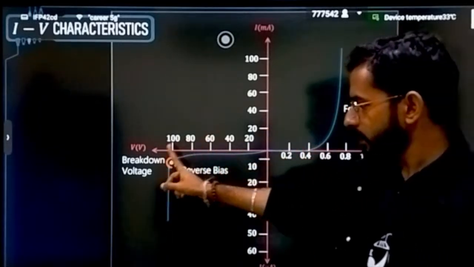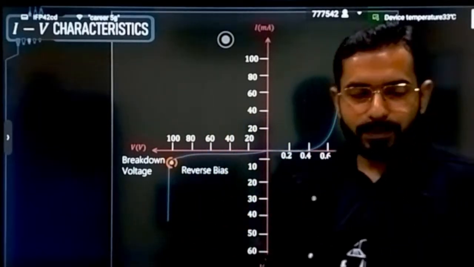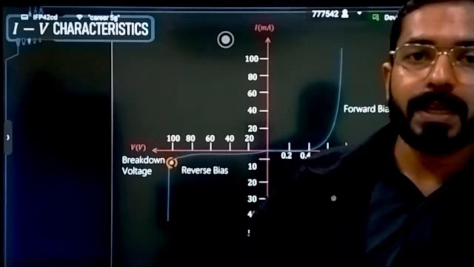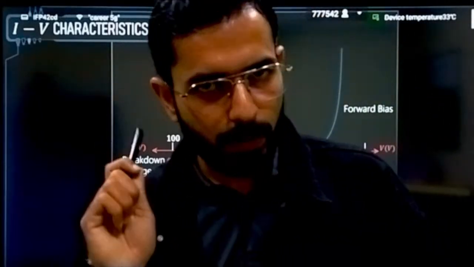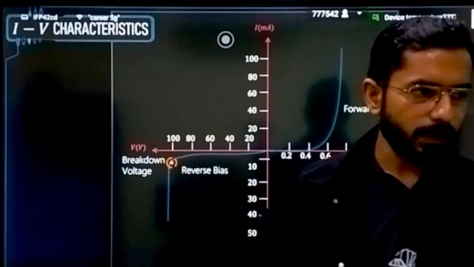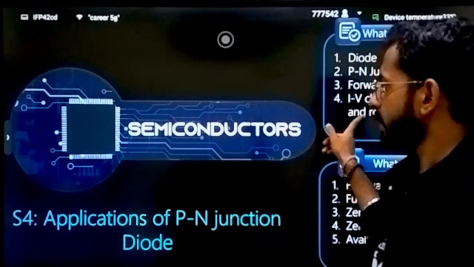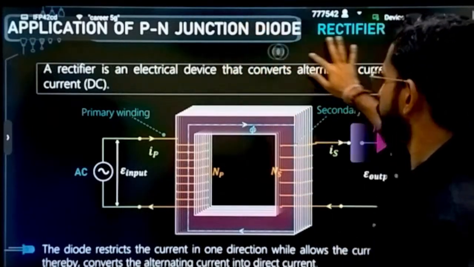So these two things are combined. This is the complete condition for reverse bias, and this is the complete condition for forward bias. It is very, very important, and a lot of the applications that are going to come are on the basis of these IV characteristics. Correct. That is what you have to understand. If this is fine, let's enter into the application portion.